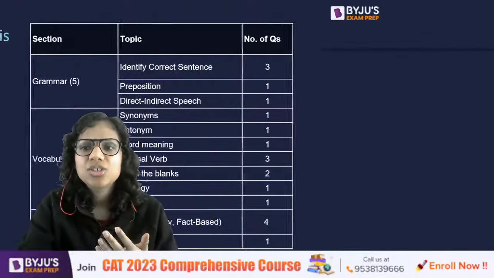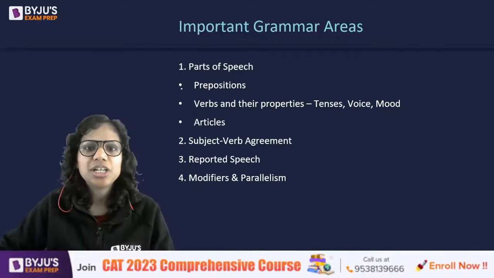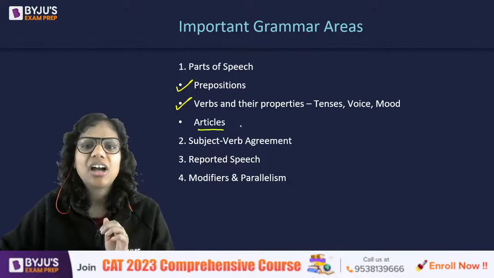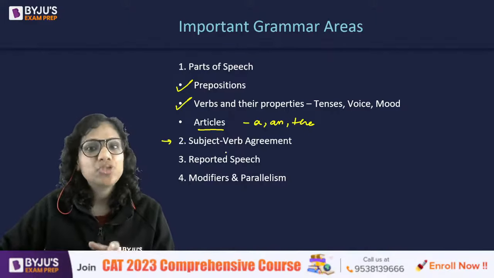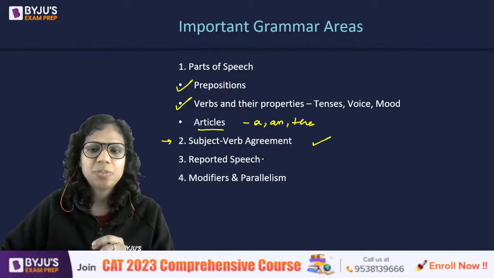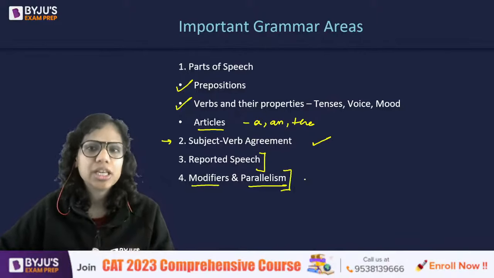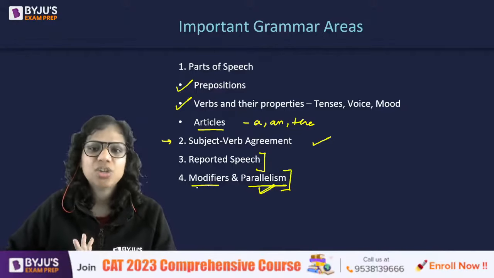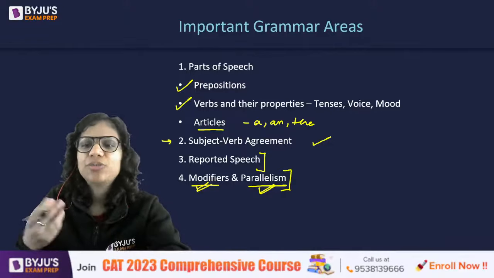I'm just recapitulating it for you. So let me just show you the important grammar areas here. Parts of speech with particular focus on preposition, verbs and their properties, and articles, your a, an and the, right? Then subject verb agreement because it is a fertile ground for questions. Reported speech, direct indirect speech, and lastly modifiers and parallelism. These are 2 new areas for you in grammar wherein we focus on, let's say, the consistency of our sentences or the adjectives and adverbs that are used in the sentences. Okay, adjective phrases, adverb phrases.